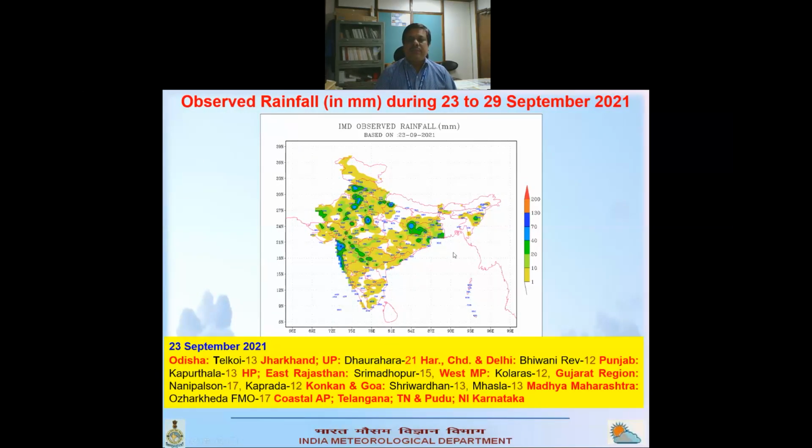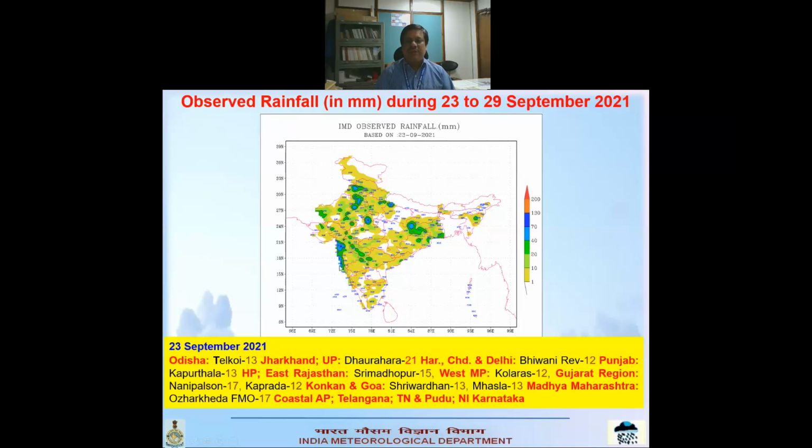Till that time the system was far away, and only monsoon activity was taking place due to the trough. On the 23rd there was prominent heavy rainfall activity over Odisha and Jharkhand, and also northwest India: Haryana, Chandigarh, Delhi, Punjab, some parts of HP, East Rajasthan, then West MP and Gujarat region, where mostly South Gujarat got heavy rainfall.